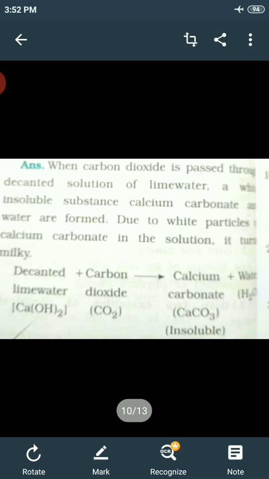So, we have seen that one or more new substances are produced in a chemical change. In addition to new products, the following changes may also happen. First, heat, light, or any other radiation may be given off or absorbed. Sound may be produced. A change in smell may take place, or a new smell may be given off. A color change may take place. A gas may be formed.